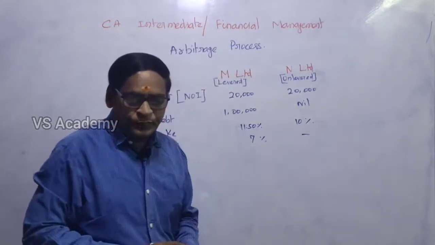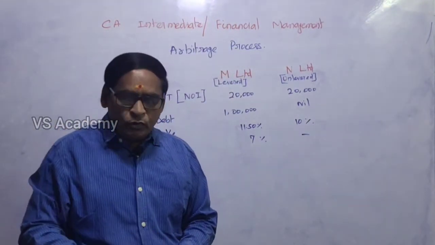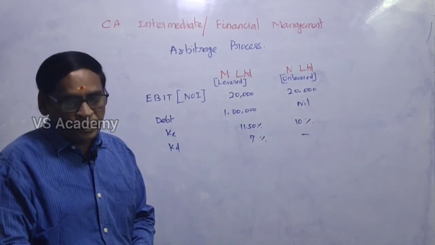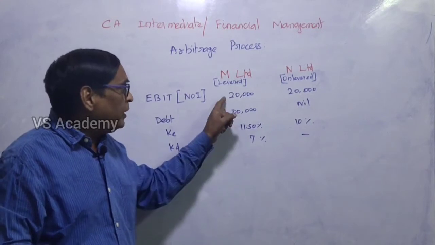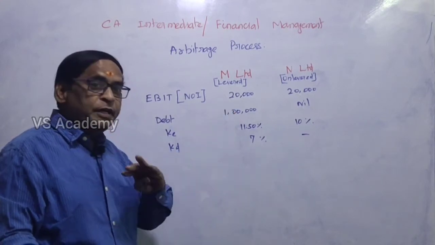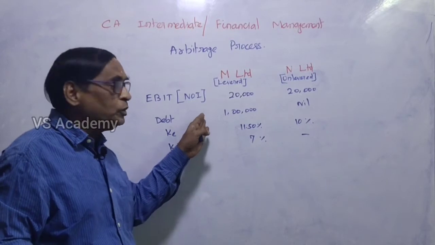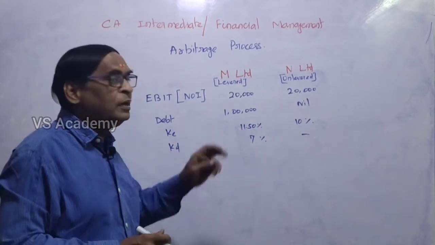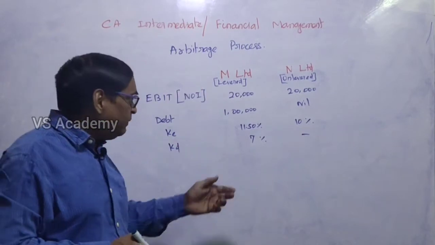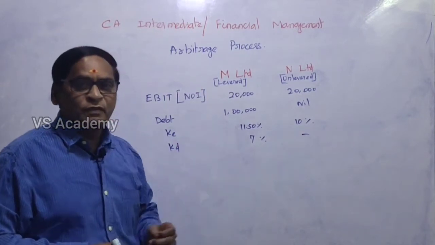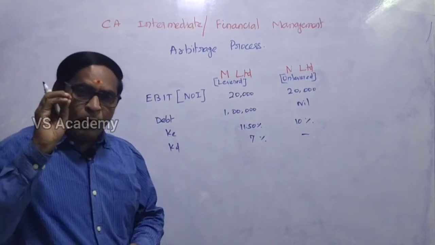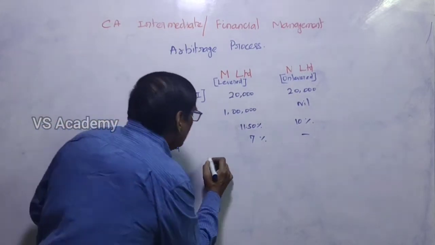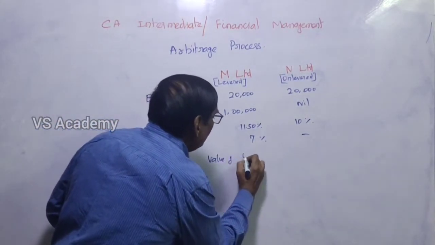So we have to find out the market value of equity. How can we find it out? Net operating income, but we have to deduct the interest charges on the debt. If we deduct that, the remaining balance will be available for equity shareholders. And then if we divide by the cost of equity, that is 11.50%, we will find the market value of shareholdings, that is equity. So value of equity equals...